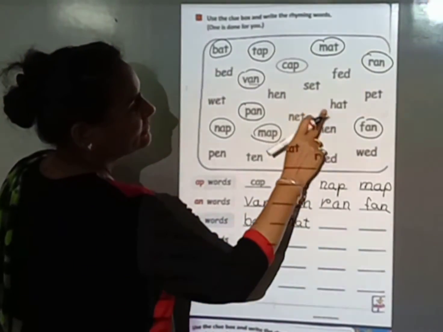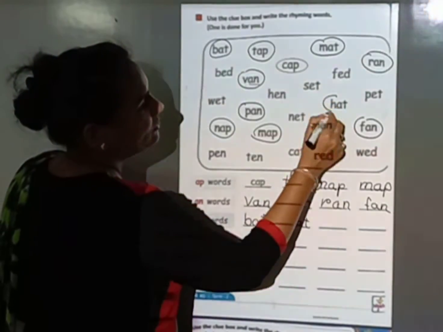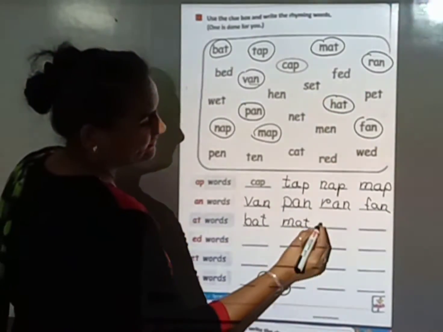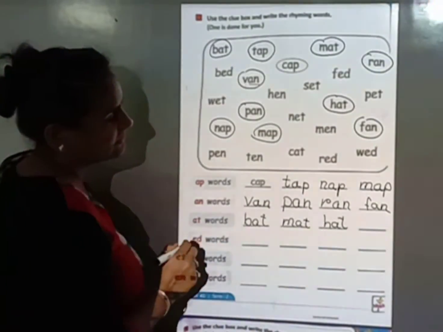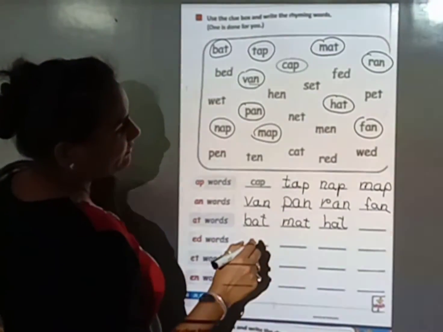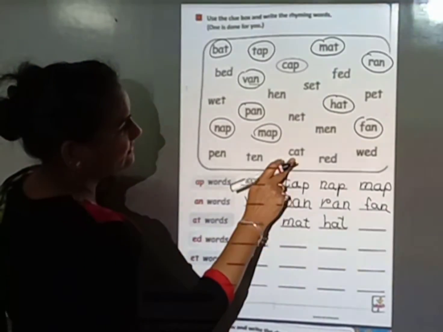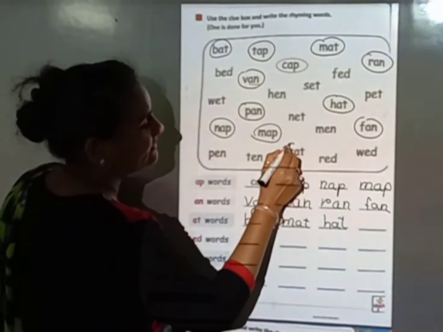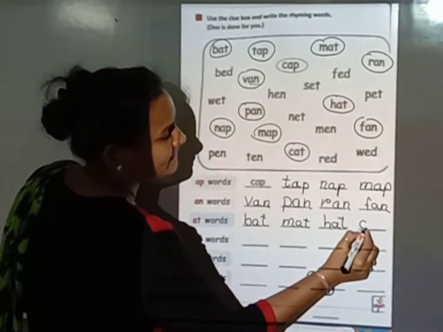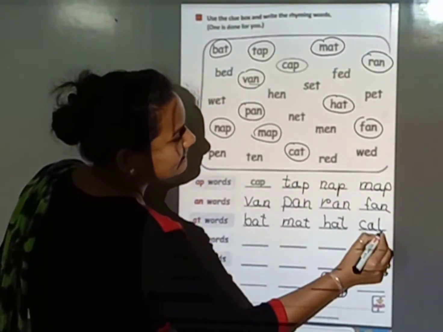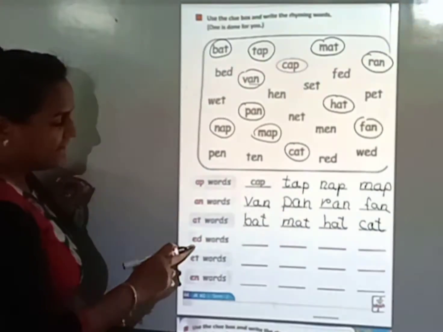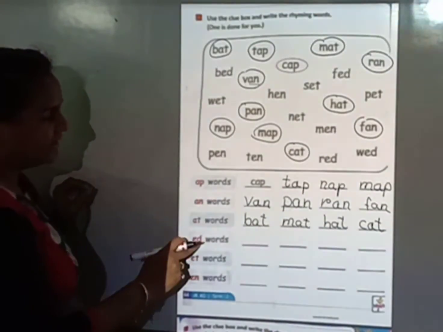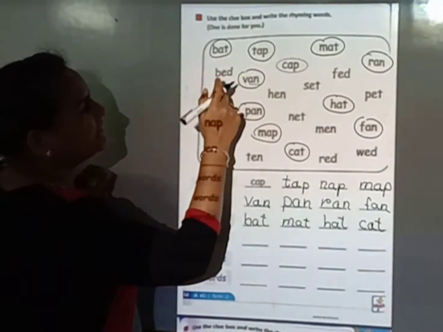FED, HAT. This is also an AT word. So circle it and write here. HAT, hat. Now we find one more AT word. Look at this, CAT, cat. So circle it and write down CAT, cat. Now our next line is ED. We find ED words. BED, bed.